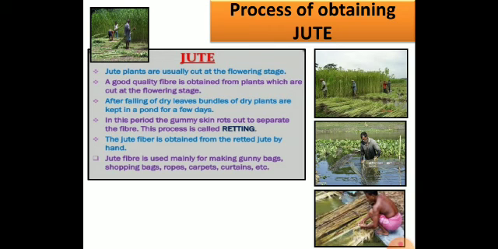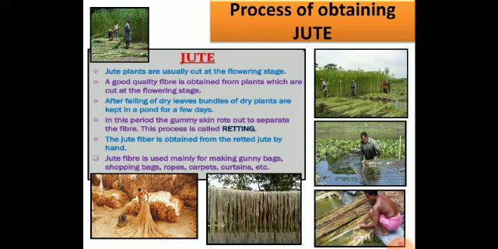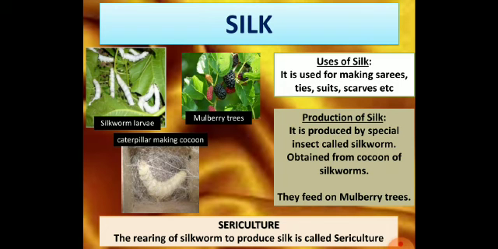Now, after they are taken out by hand, they are dried in the sun. The fibers are dried properly in the sun, and they are sent to the factories where they can be made into a useful substance.